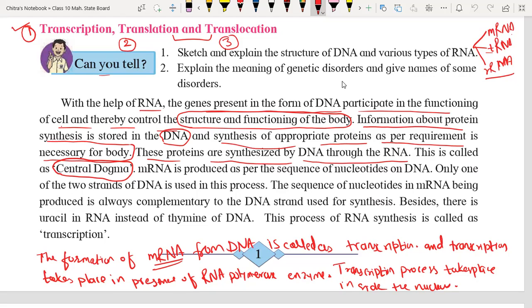Everyone? Yes, sir. Okay. So I will ask the question also. What is central dogma? What is transcription? So you have to answer that also. Okay, so now next part.